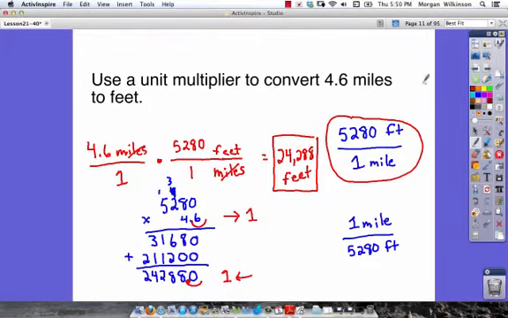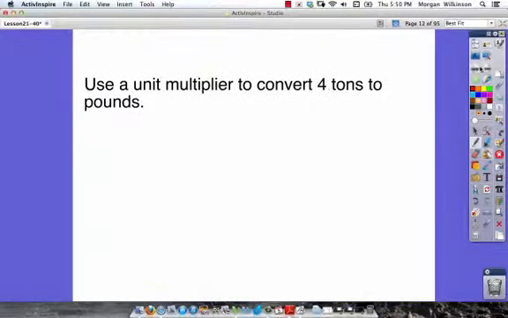We've got one more example today. Let's use a unit multiplier to convert 4 tons to pounds. Now, what you need to know in this one is that 1 ton is the same as 2,000 pounds. Let's think about this one. 4 tons to pounds.